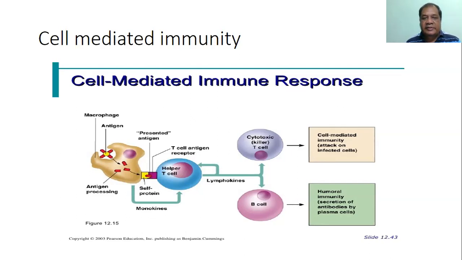This cell-mediated immunity and the humoral immunity act side by side. At the same time, they can also stimulate the B cell to produce the humoral immunity. So the cell-mediated immunity and the humoral immunity don't act in isolation. They are orchestrated and synchronized with each other.